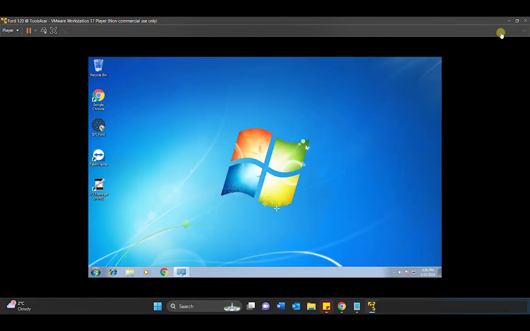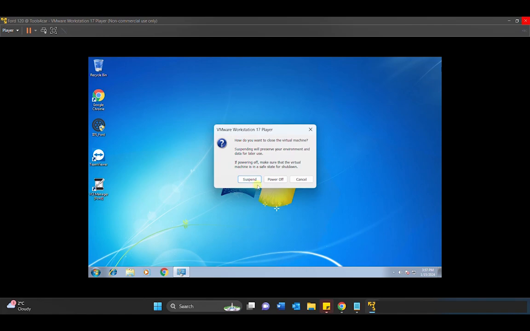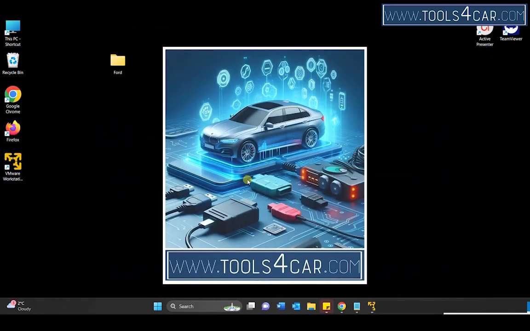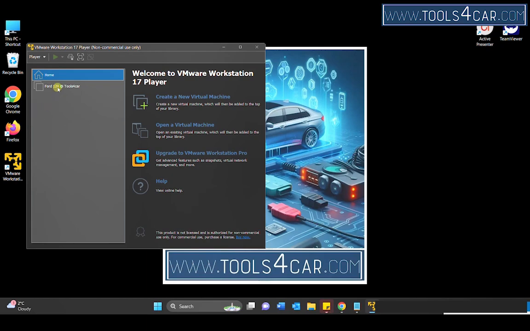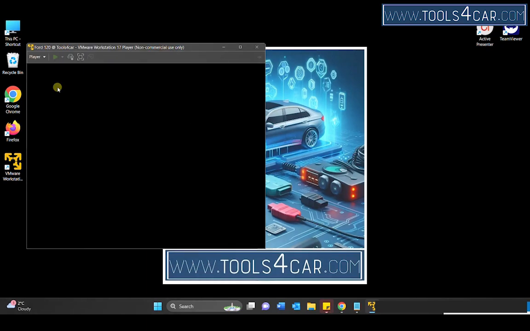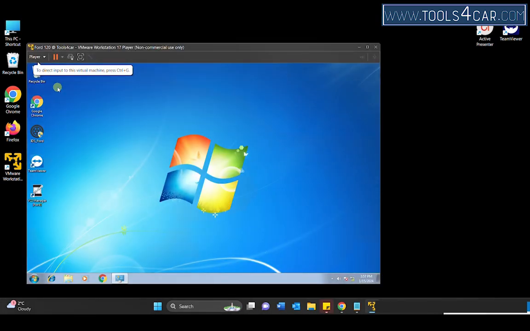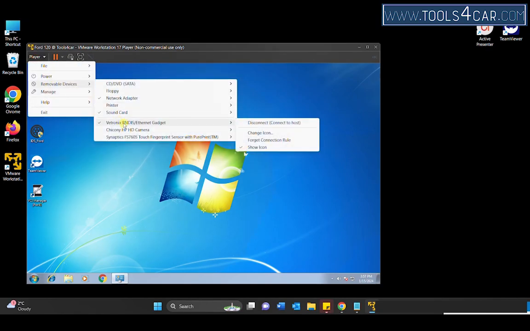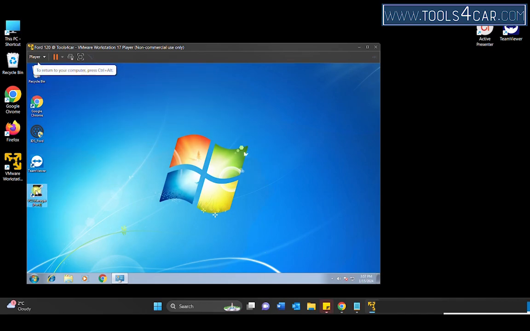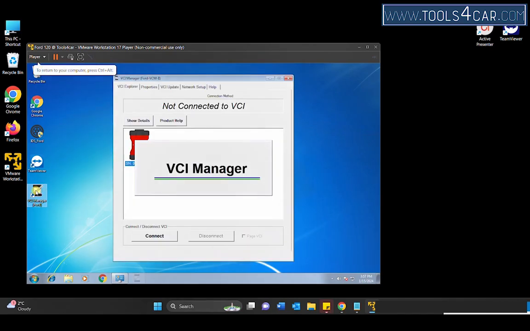If you have finished using the program, do not close the computer but press the X in the top right corner and select Suspend. If you want to open the program, select the yellow VMware icon and start Ford IDS. After restarting, make sure that the Ford interface is detected by VMware. If it is, press VCI Manager, click on the red interface icon and select Connect.